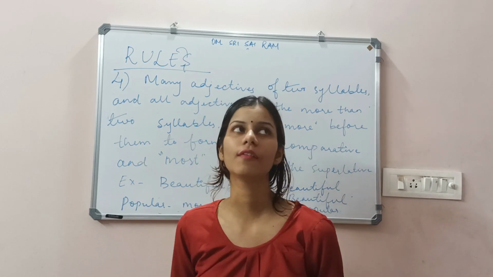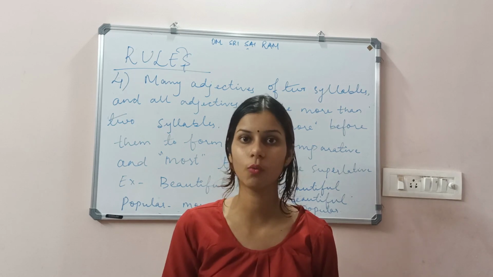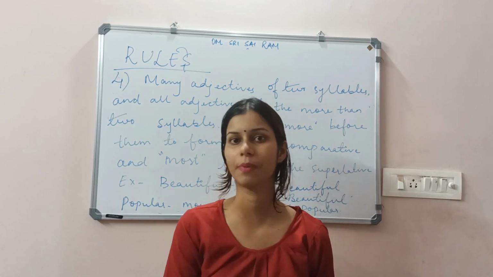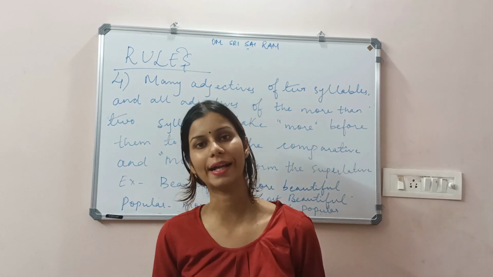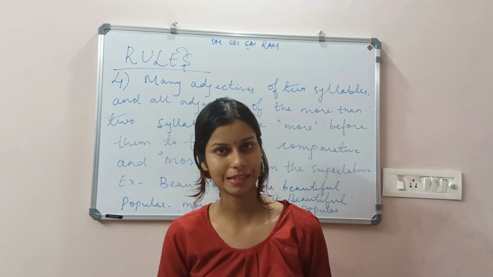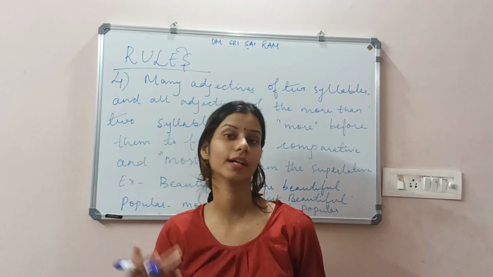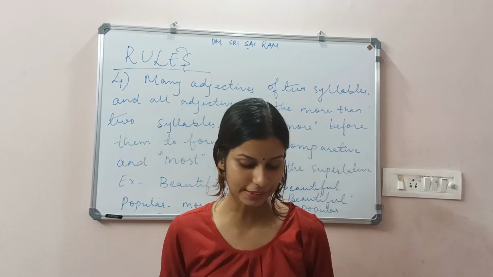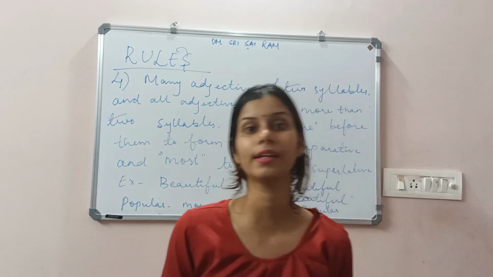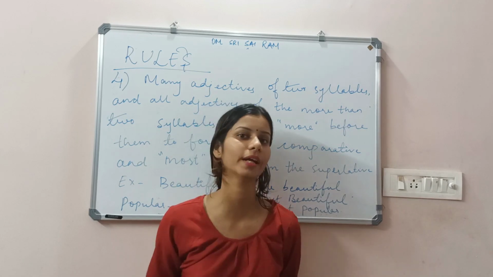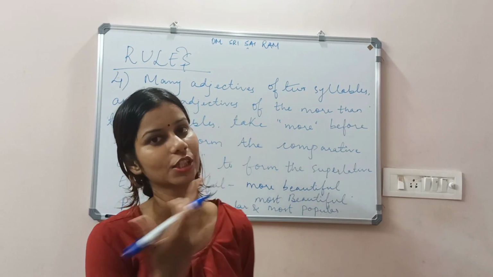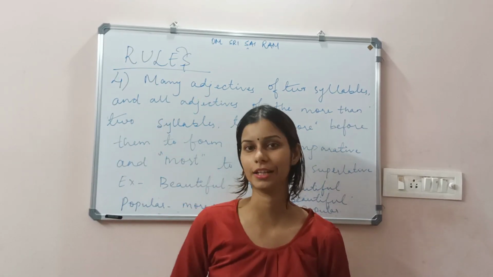For example, if I take bad, the word under the positive degree is bad. I will not say badder or baddest. I can say worse under comparative form, and worst under superlative form. So these kinds of adjectives are compared irregularly. They do not come under ER, EST, or converting anything.